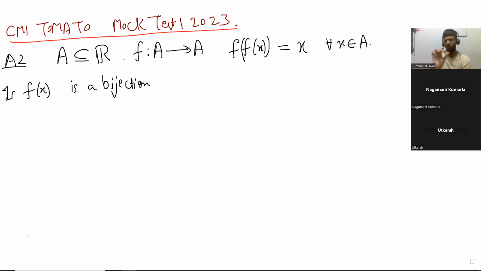Let's just wait for a minute so that Utkarsh can also think through this, because I suppose he has not seen this question.